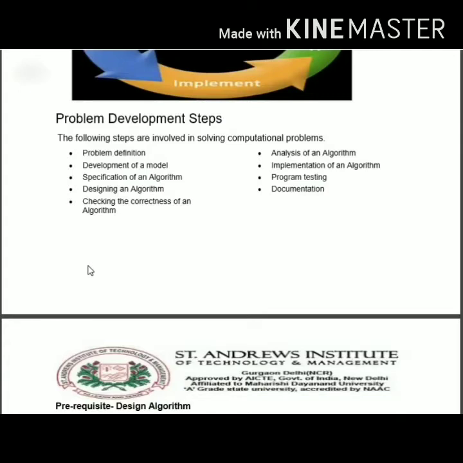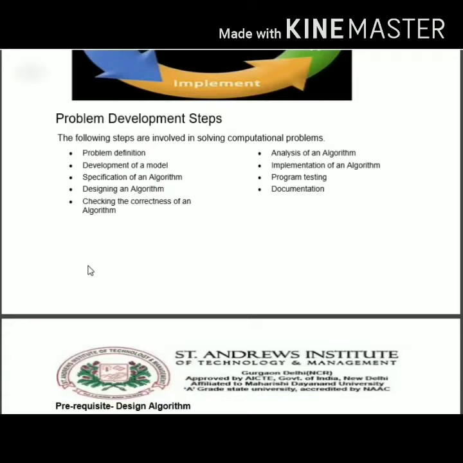Suppose we are writing an algorithm for the addition of two numbers. You must be clear whether you are adding two real numbers, integers, or complex numbers, what type of addition you are performing. Once your statement has been confined, develop a model at the pseudocode level or flowchart level, in which the input and output are clearly shown, or a graphical form so that it can be easily followed.